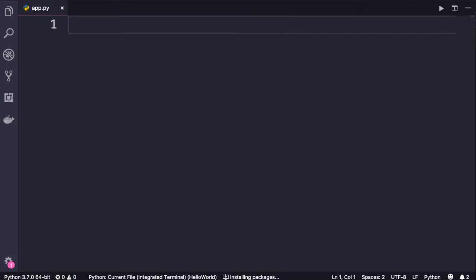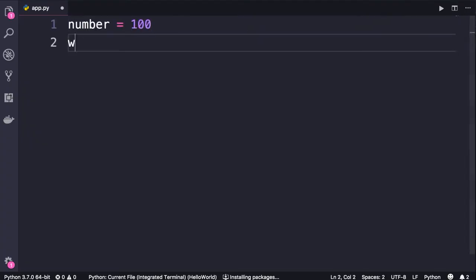So you have learned that we use for loops to iterate over iterable objects. In Python, we have another kind of loop that is a while loop, and we use that to repeat something as long as a condition is true. Here's an example. So let's define a variable number and set it to 100. Now we use while, and here we add a condition. As long as number is greater than 0, we add a colon.